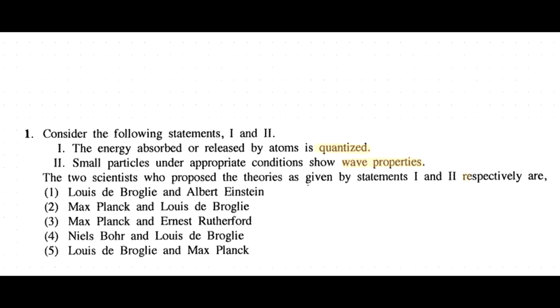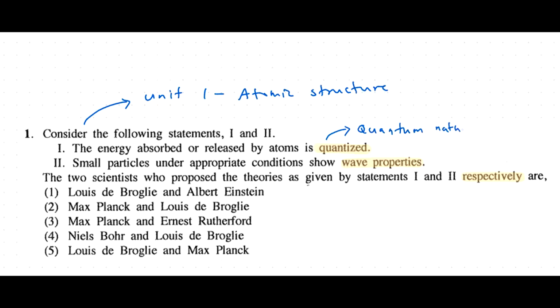When we look at the question, we can clearly understand that this question is based on unit 1, which is about the atomic structure. The first statement is about the quantum nature of atoms, and it was first proposed by Max Planck. And the second statement is about the wave nature of particles, and it was proposed by Louis de Broglie.